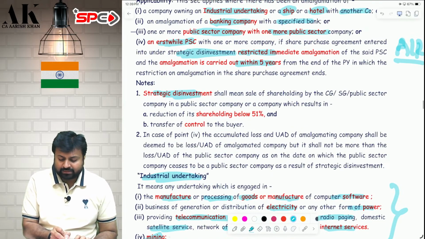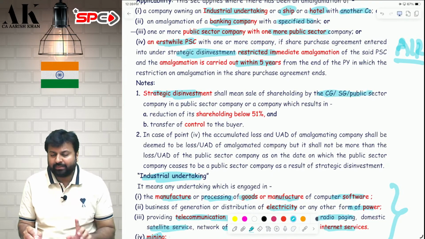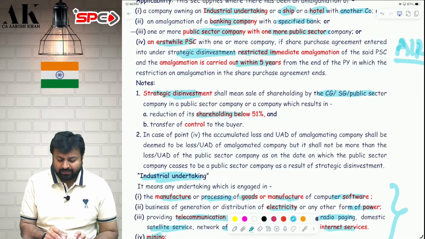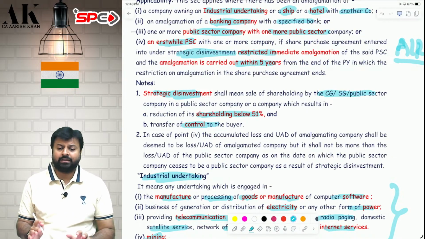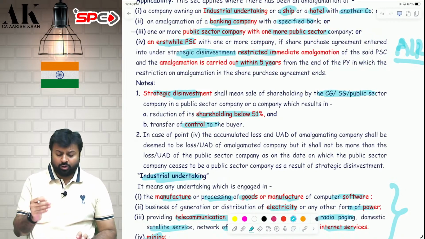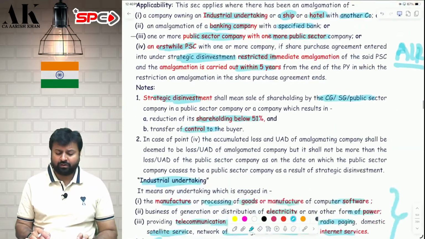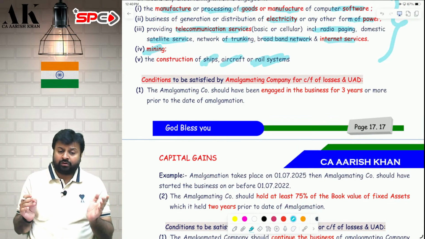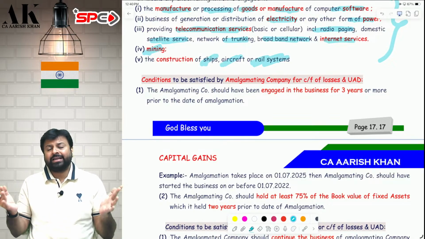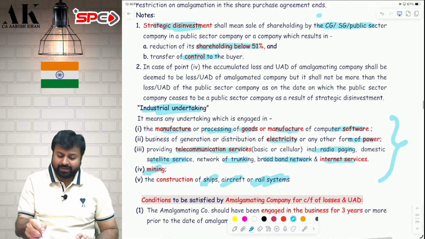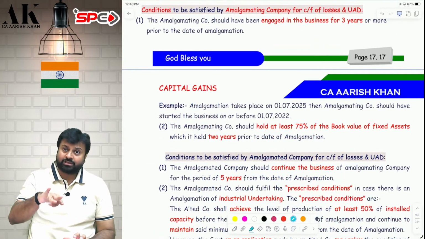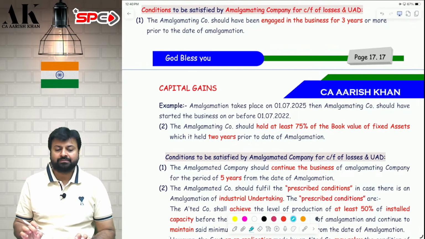Now, what is disinvestment? Disinvestment means sale of shareholding by central government, state government, public sector company, which results in reduction of shareholding below 15% and transferring the control to the buyer. That is disinvestment. So all these people are eligible for what? Carry forward of losses. Now, only these are the assessees who are eligible for carry forward of losses in case of amalgamation. Capital gain exemption is available for everybody. Capital gain exemptions have nothing to do with these people. These people are only eligible to carry forward the losses also, along with capital gain exemption.